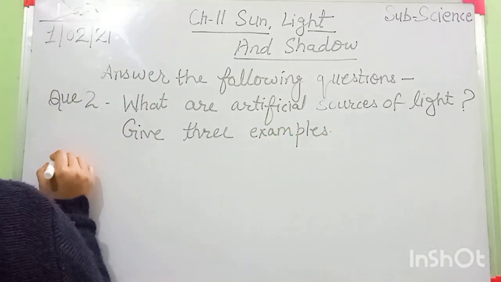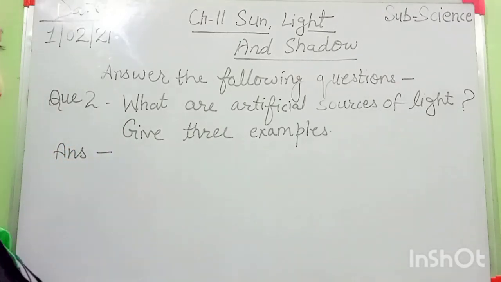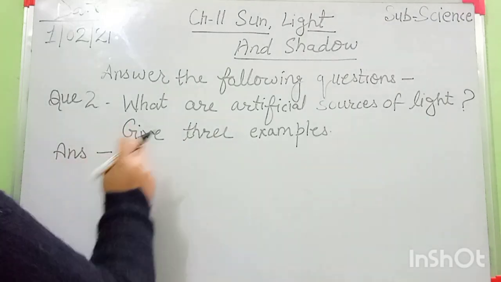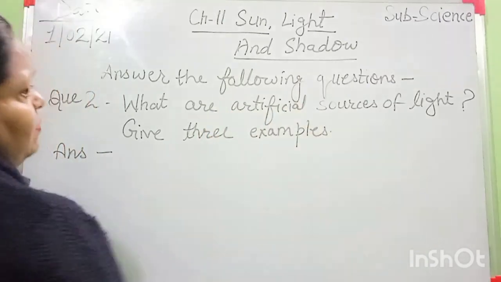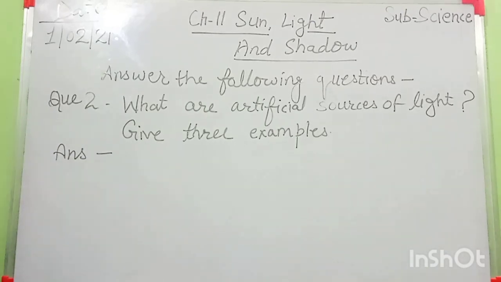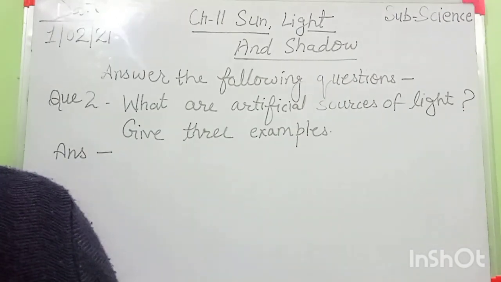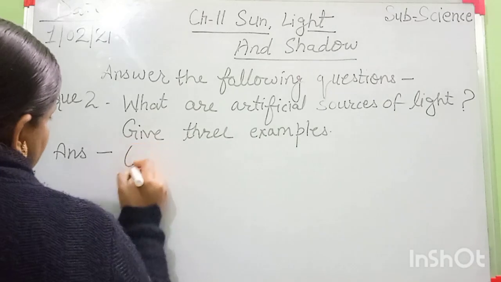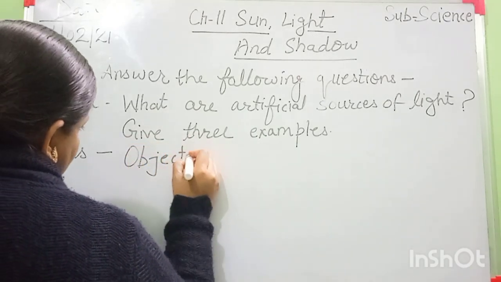So everyone learn more and more examples. For natural sources of light, the examples are the sun, the moon and the stars. Okay, what are artificial? If you find this word in the question, it means the things that are made by humans. Objects mean things.